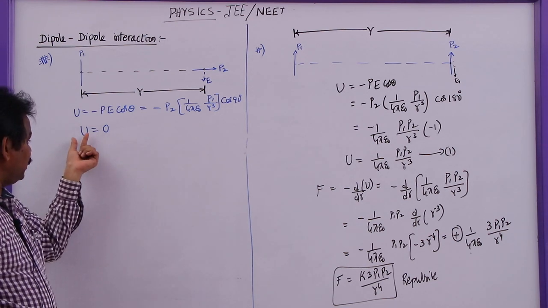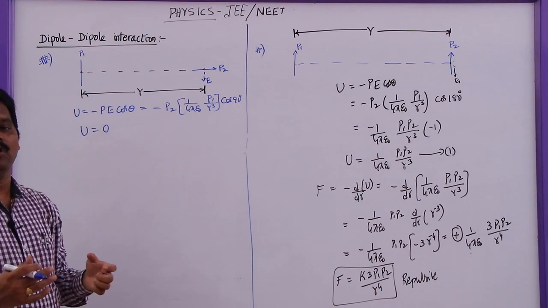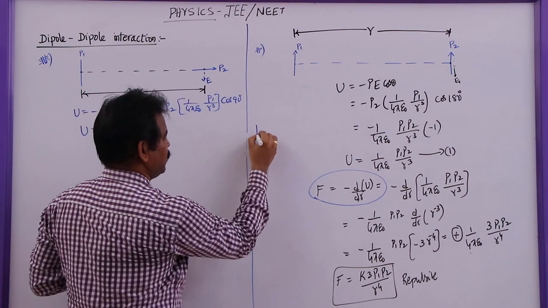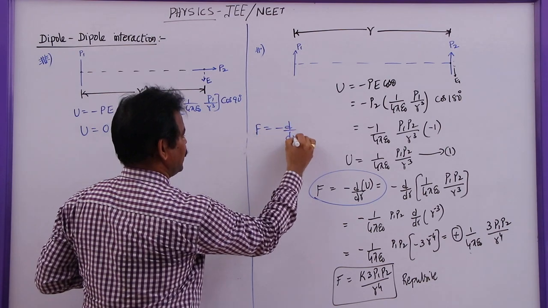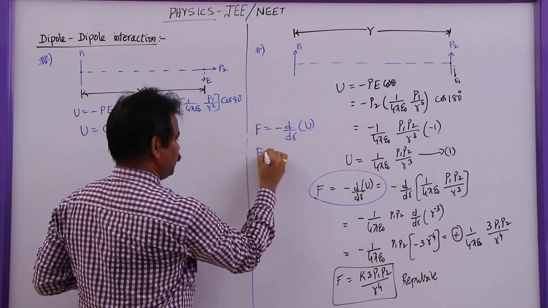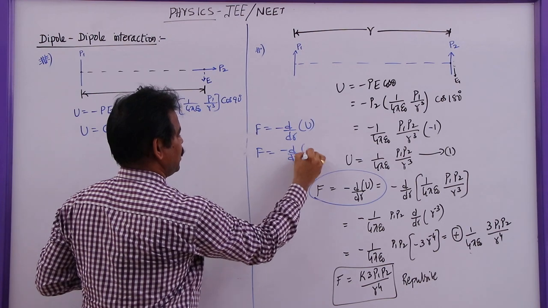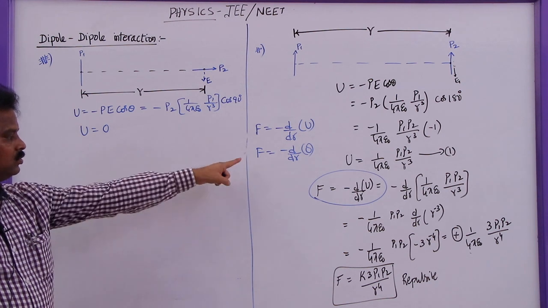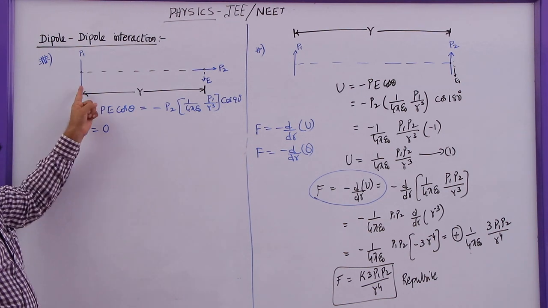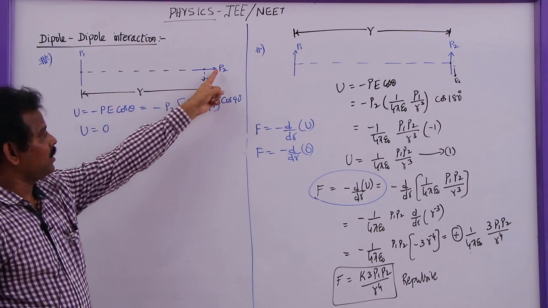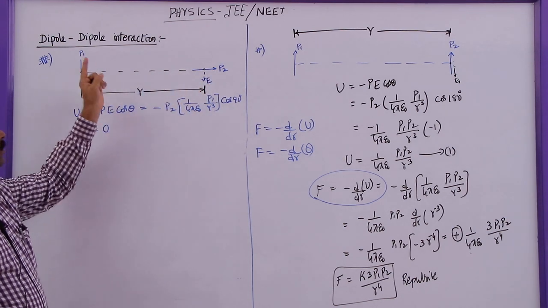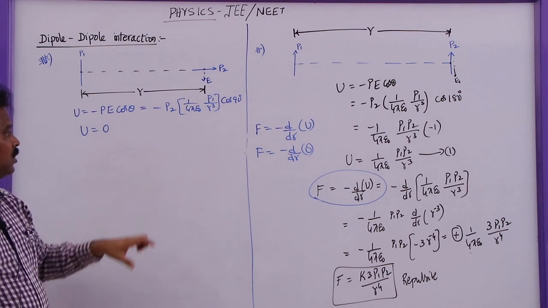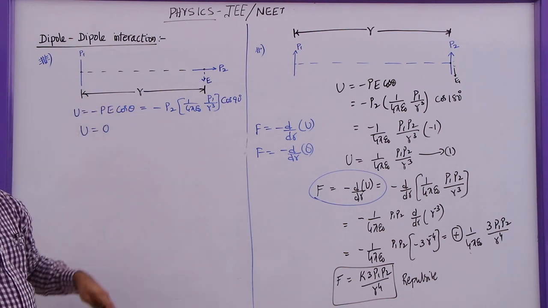But if potential energy is 0, we cannot say that force is 0. Why? Because if we use F = -d by dr of U, that is F = -d by dr of 0, and 0 is a constant, so force should be 0. But here we know that the negative charge will attract this one. There must be some attraction or repulsion between these two, so force cannot be 0. That means this process is wrong in this case.